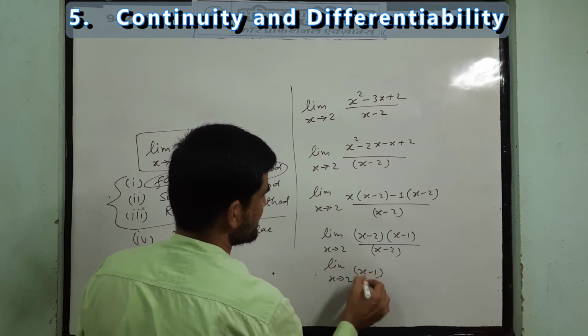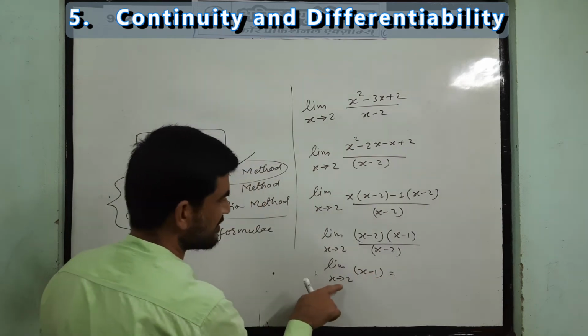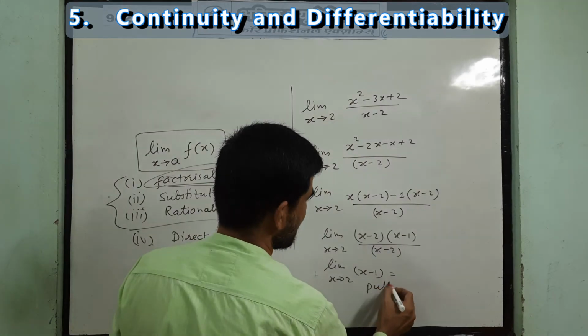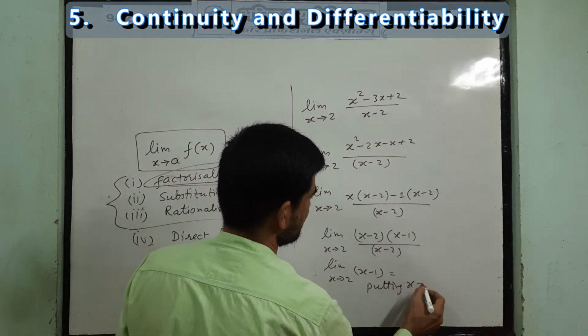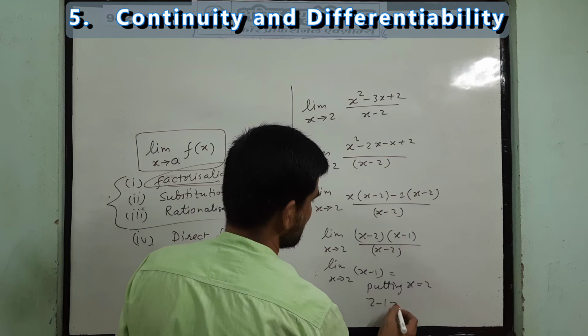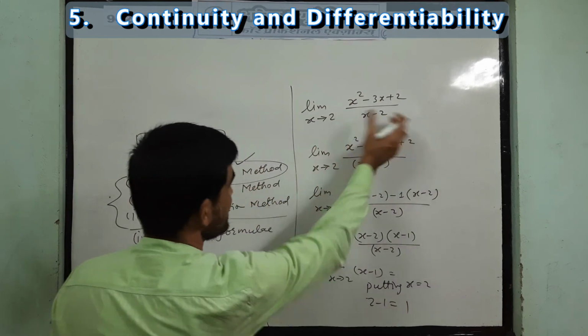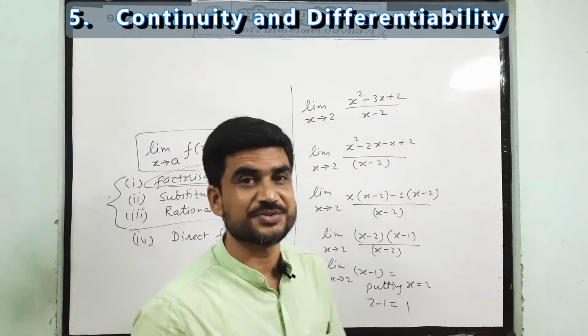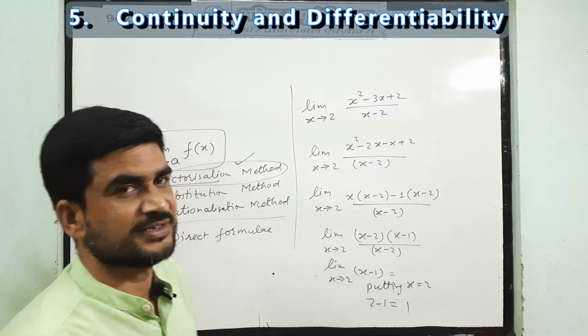So we have this simple. Now you can put the value of x equal to 2. Now putting x equal to 2, what shall we get? 2 minus 1 equal to 1. So its limit is 1. Clear? So this method you studied in 11th class.